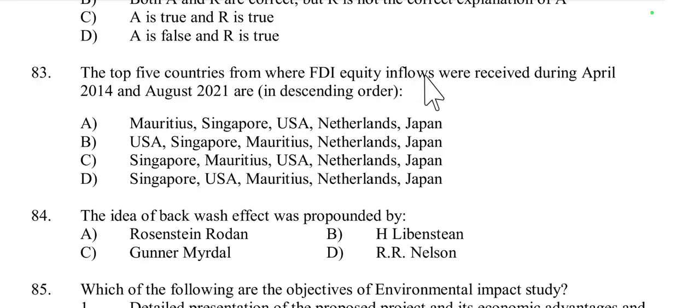The largest FDI inflow is from Singapore, then the USA, then Mauritius, then the Netherlands, and the last one is Japan. So here sequence D is the right sequence: highest FDI inflow from Singapore, then USA, Mauritius, Netherlands and Japan.